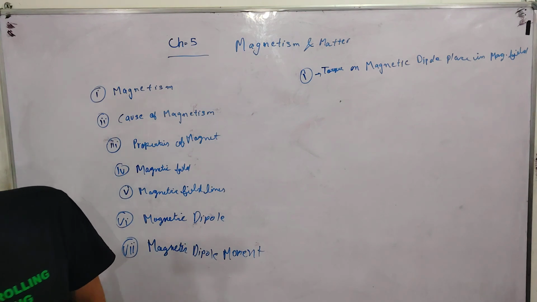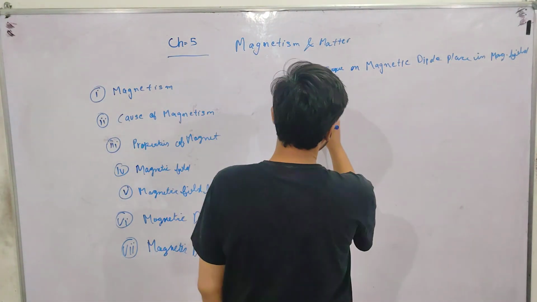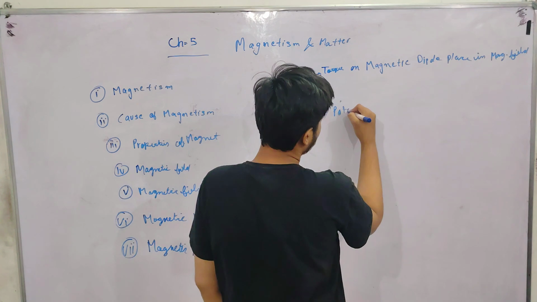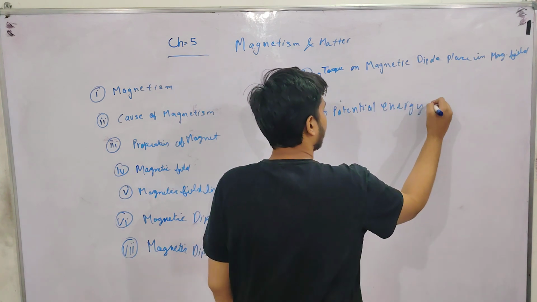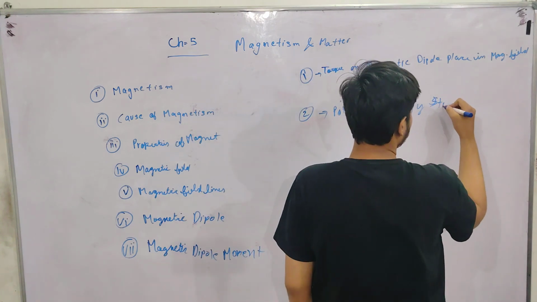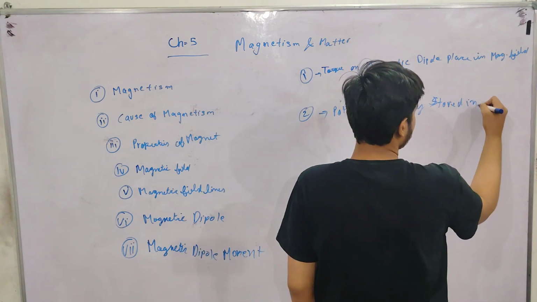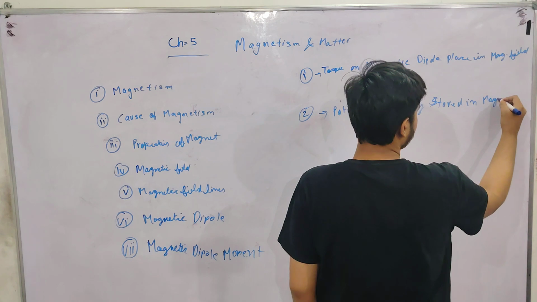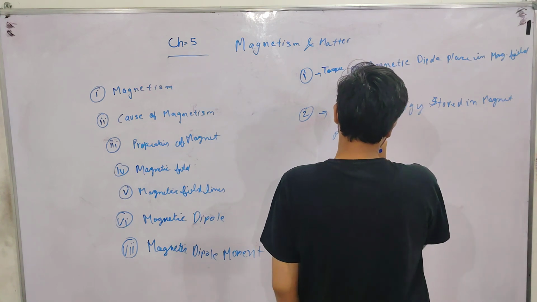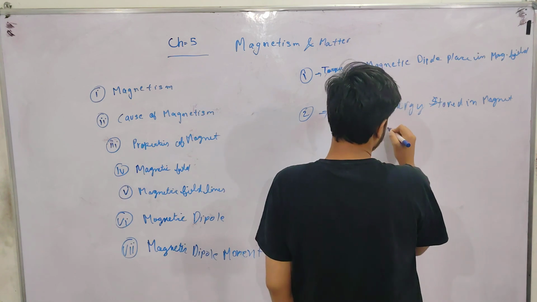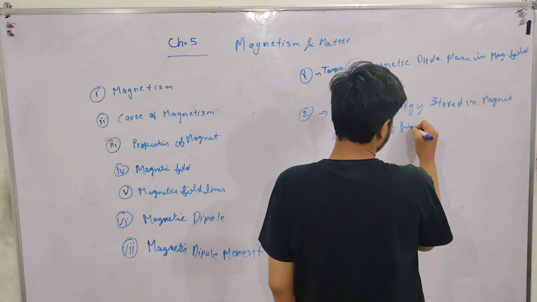And the other one is potential energy stored in magnet on moving in magnetic field.